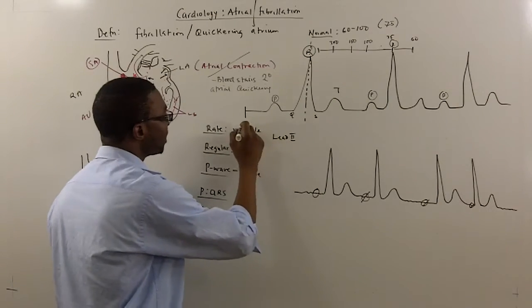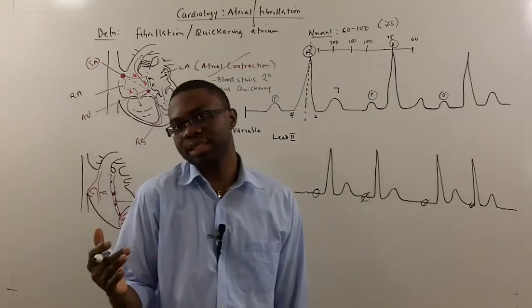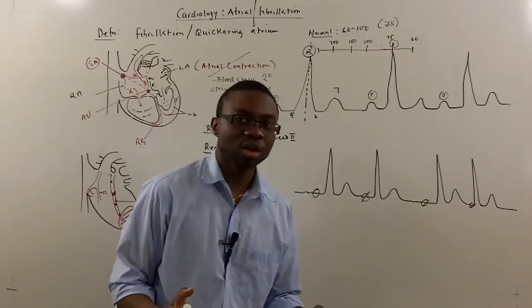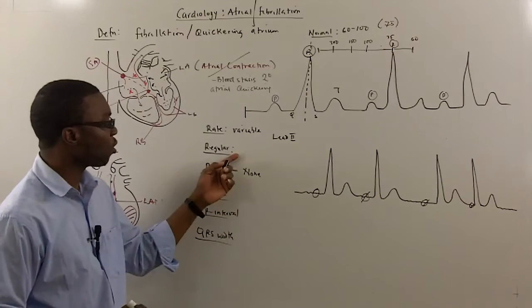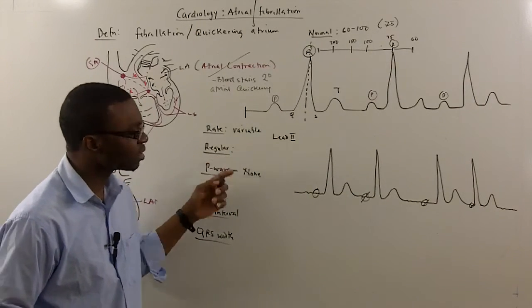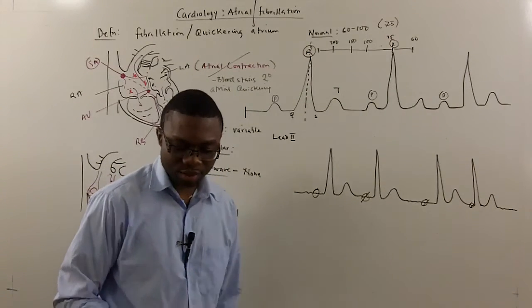The reason is because their heart rate could be normal, they can be tachycardic, they could be 110, they could be 105. So it's very, very variable compared to normal sinus. So the next thing I want to check if I don't see any P wave is, is it irregular? You want to check if it's regular or irregular.